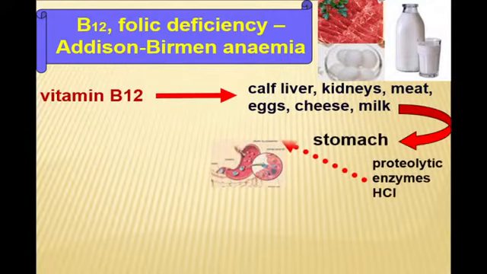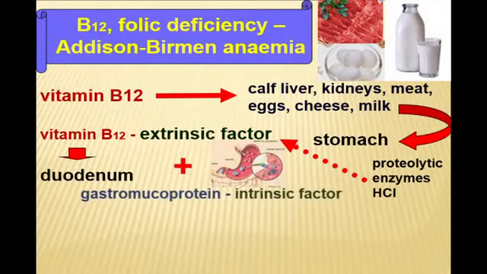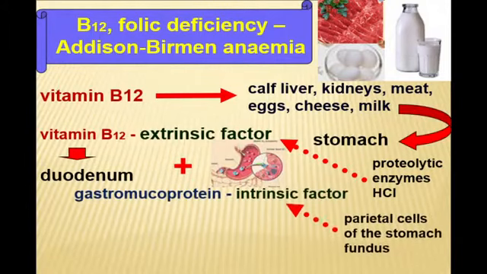In the stomach, due to the activity of proteolytic enzymes and hydrochloric acid, extrinsic factor, vitamin B12, will be separated from food. Then, due to the activity of intrinsic factor, gastromucoprotein, which is synthesized by parietal cells of the fundus of the stomach, vitamin B12 may be absorbed in the duodenum.